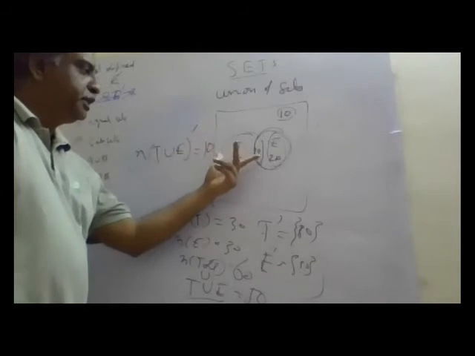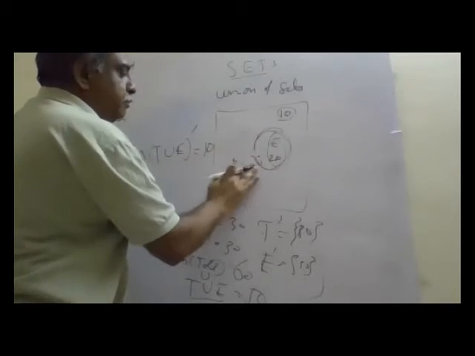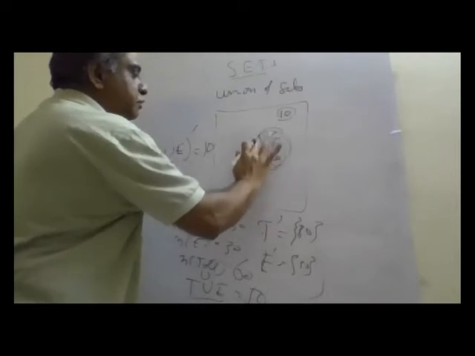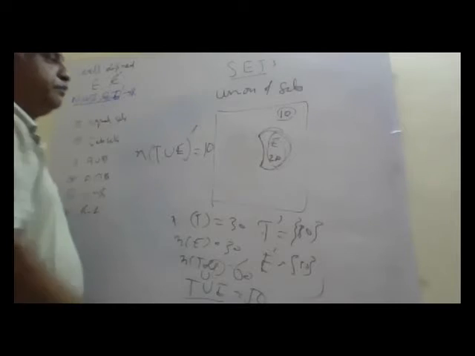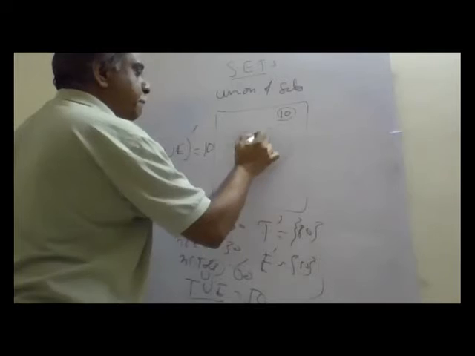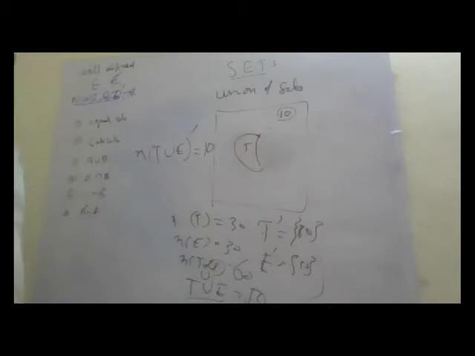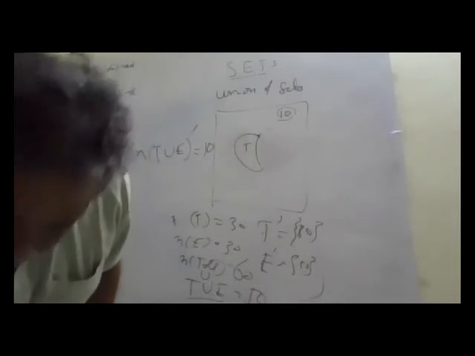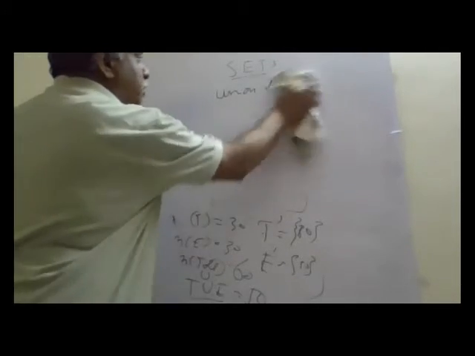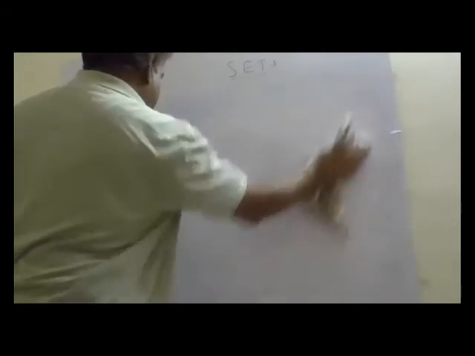Okay, understood? When I say T dash, it means other than T. Just forget about T. This is T dash, including this, which is also not there. Okay. Now we say E dash. Remove this. This is E dash. Okay. We'll see some examples from your textbook and understand these concepts in more depth.